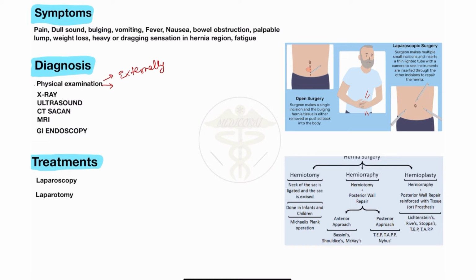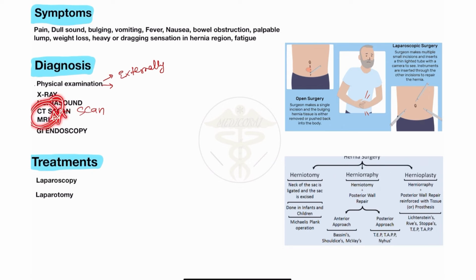After that, when it is not visible, we will do X-ray, ultrasound, CT scan, and MRI. When you do X-ray or ultrasound and CT scan, you will see that the patient has protrusion occurring internally in the region of the peritoneal cavity. So these also help in the diagnosis of the peritoneal region in the internal type of hernia.